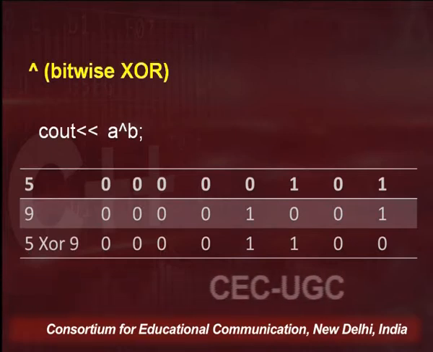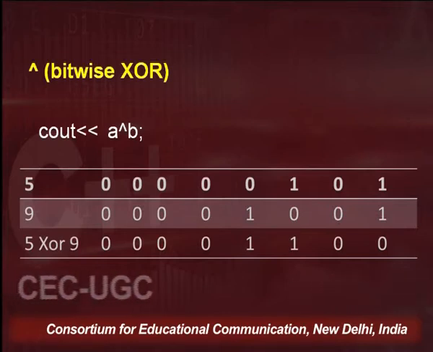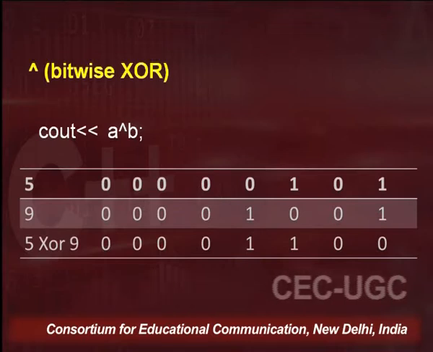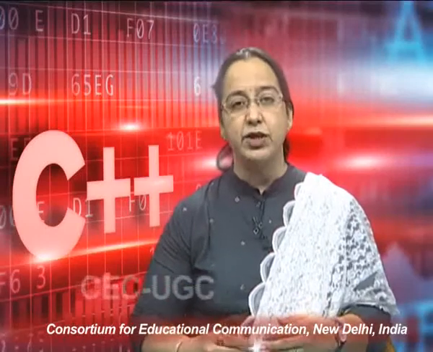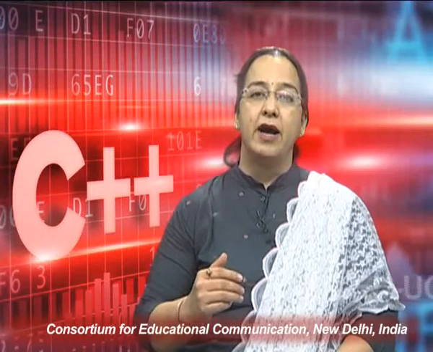OR operators are calculated. Along with this we have one more category, which is bitwise NOT operators, and one subcategory which I can say is shift operators. I will come to the shift operators, but before that, we have NOT operators.